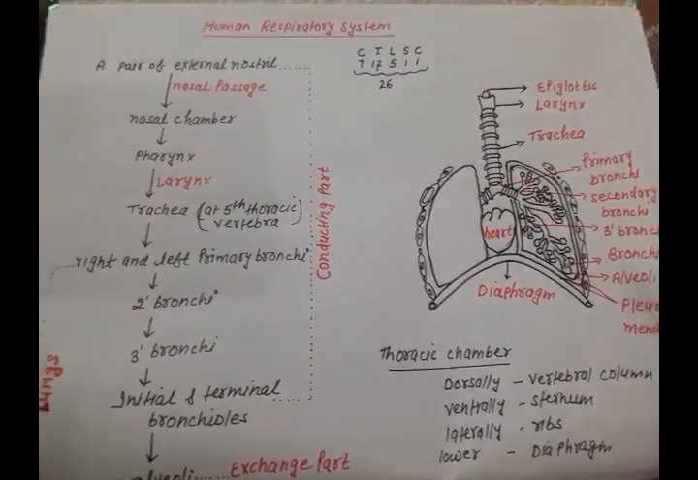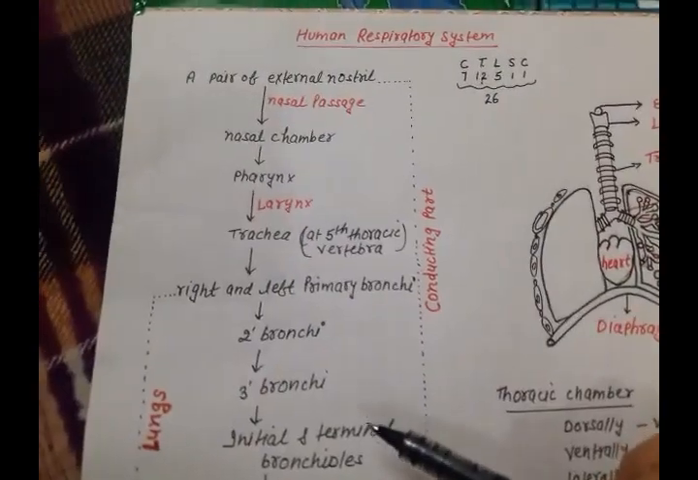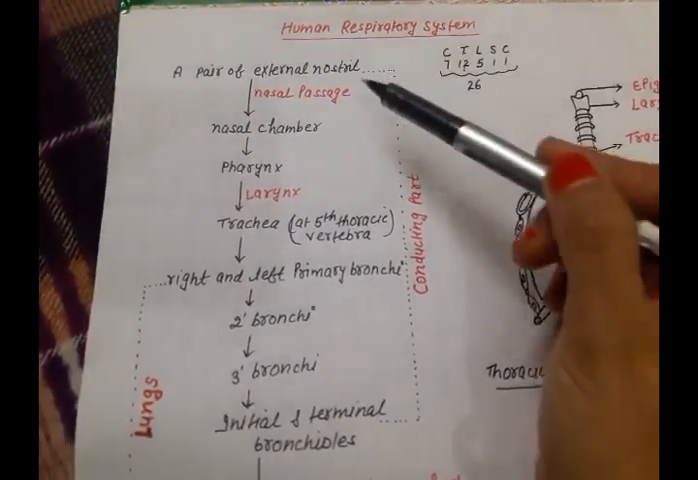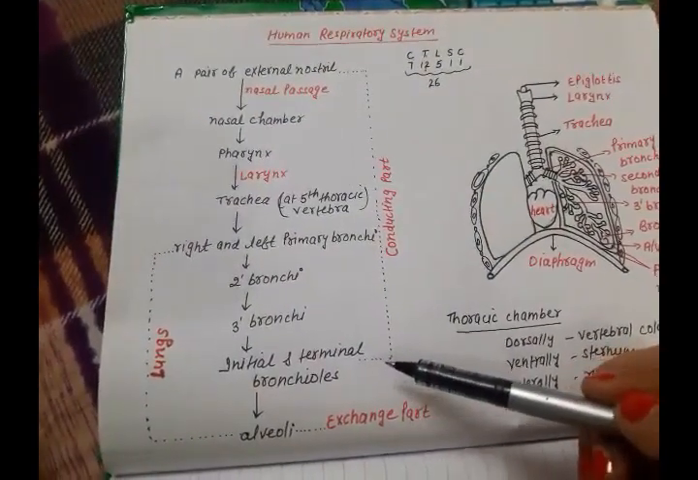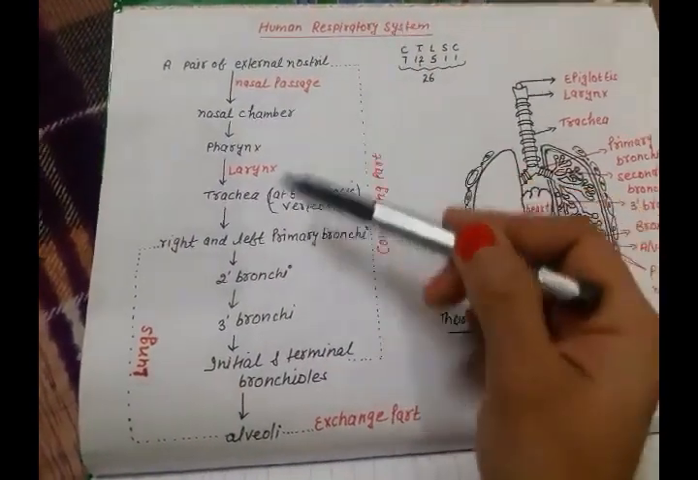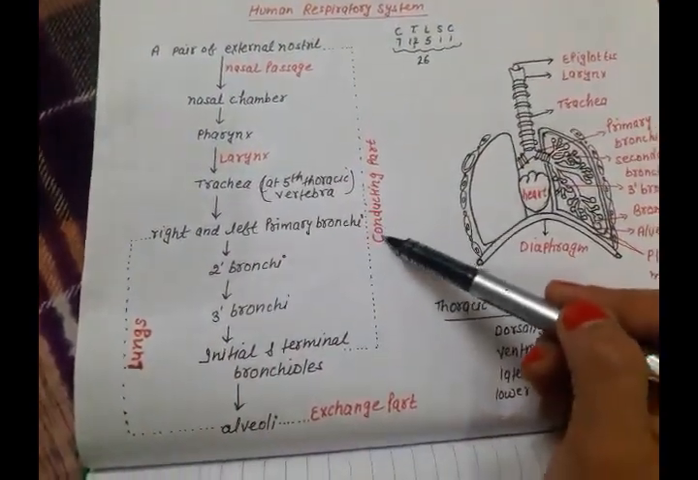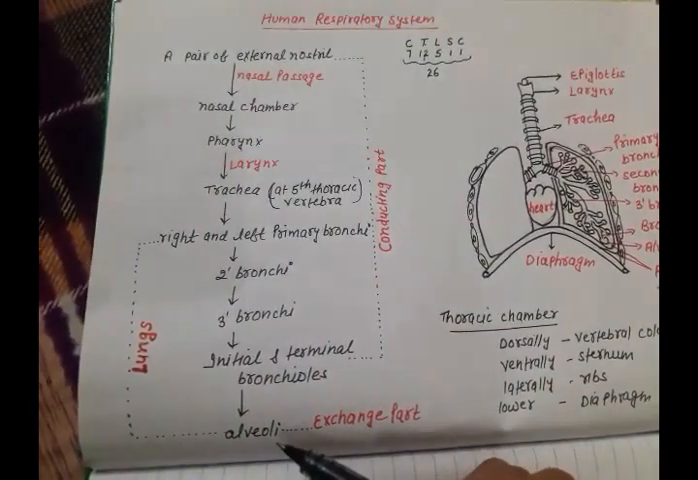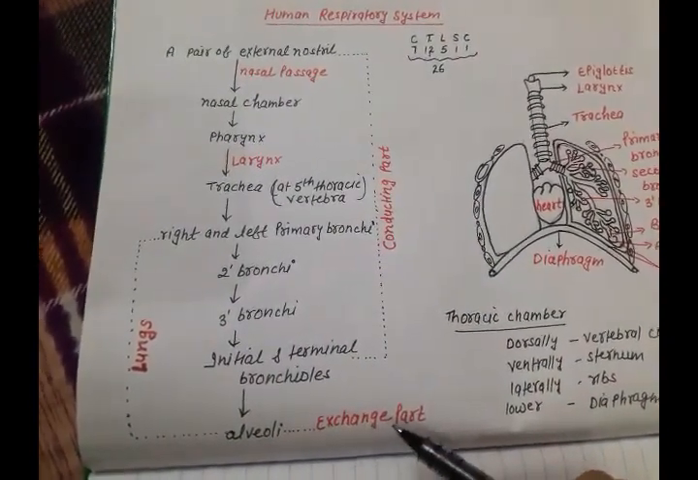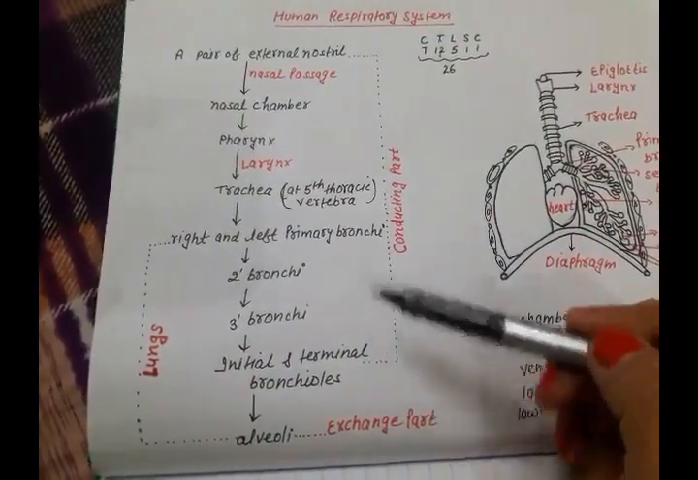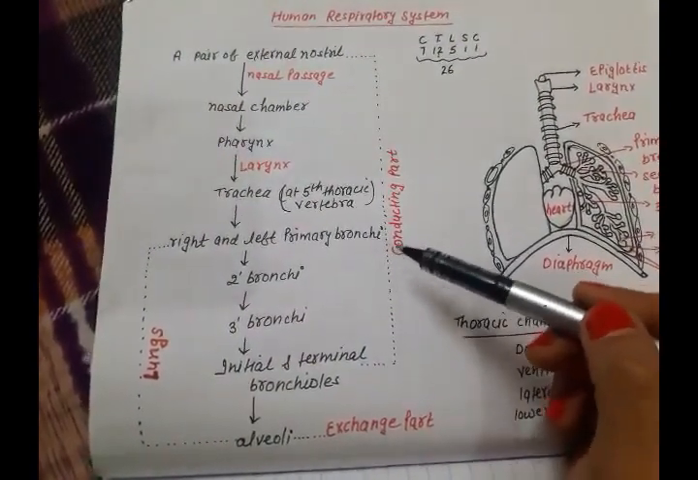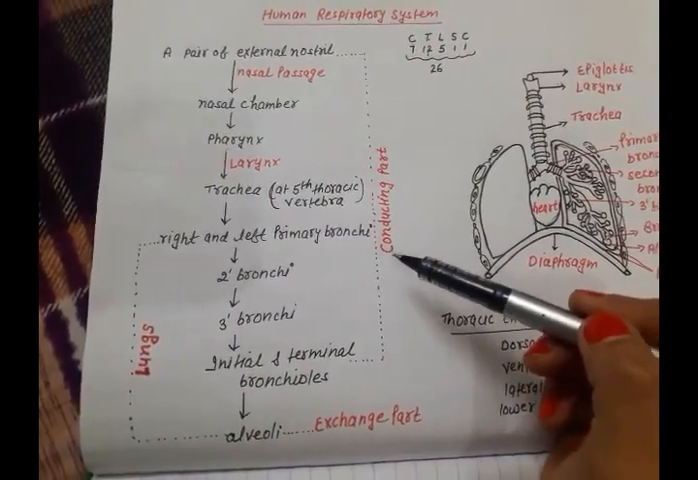Now the parts starting from the nostril to the terminal bronchioles are known as the conducting part, and the alveoli are the exchange part. Why is this part known as the conducting part? Because this part conducts the atmospheric air.